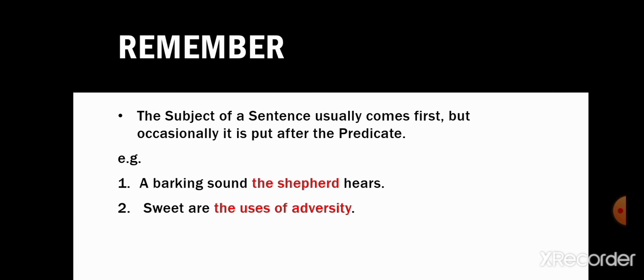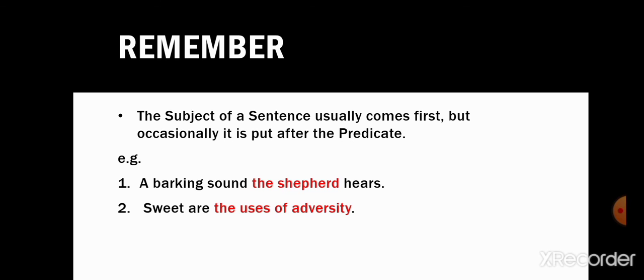Students, there is something to be remembered. The subject of a sentence usually comes first, but occasionally it is put after the predicate. For example, a barking sound the shepherd hears. Students, in the sentence here, a barking sound the shepherd hears, what is the subject? Who hears a barking sound? The shepherd. So here the shepherd is the subject of the sentence.